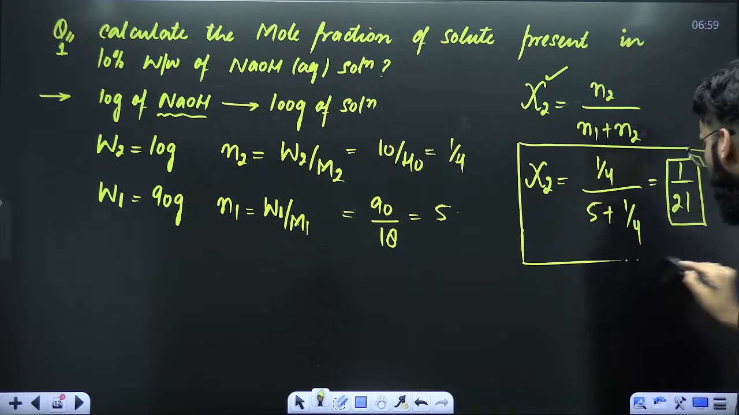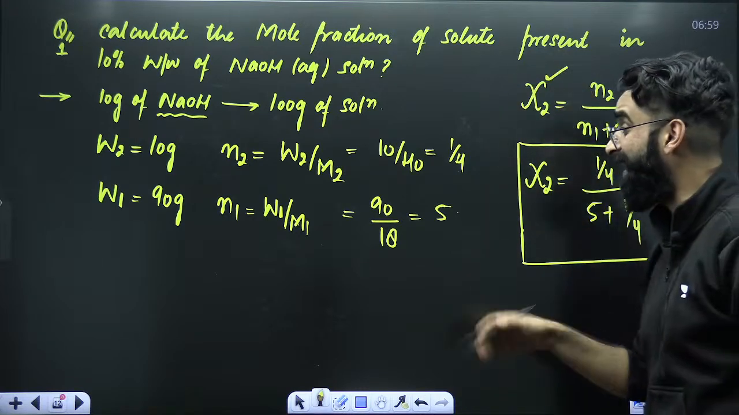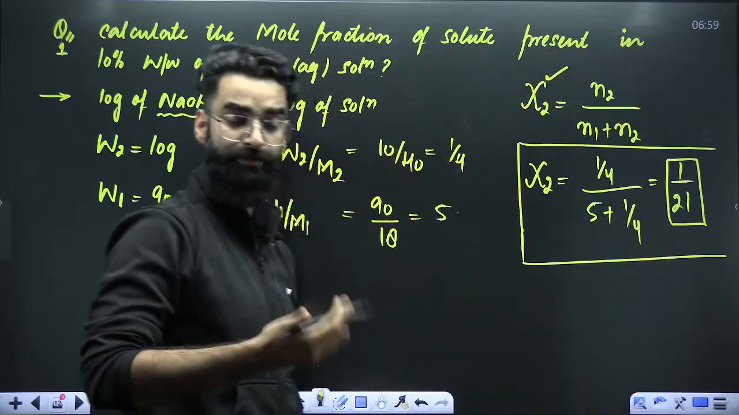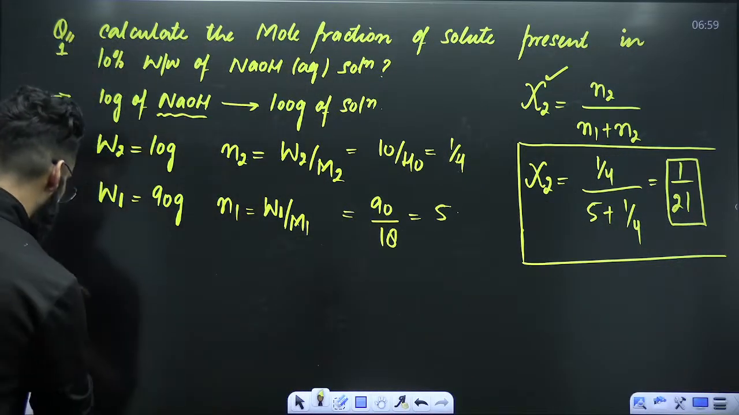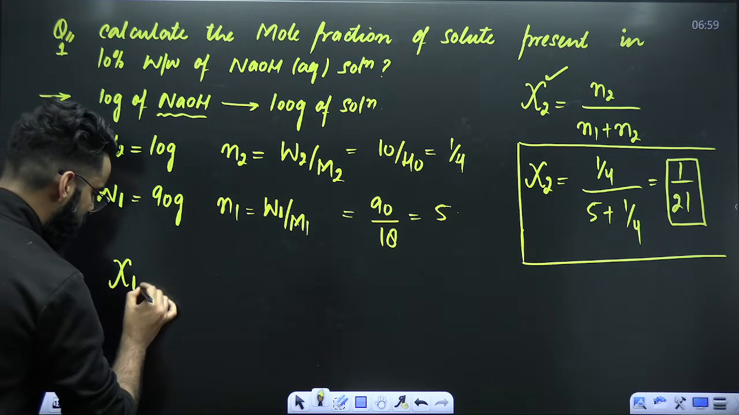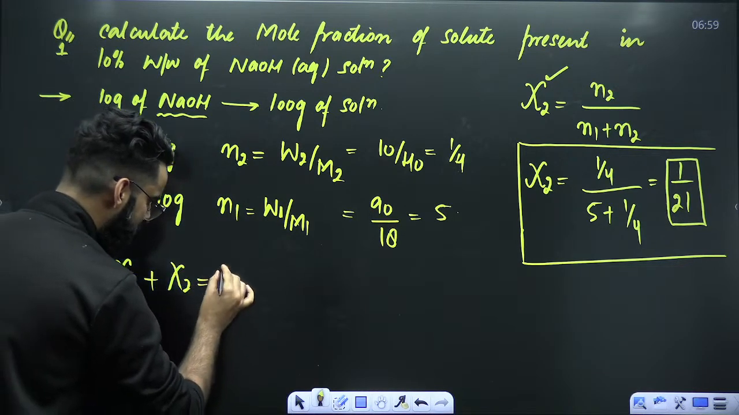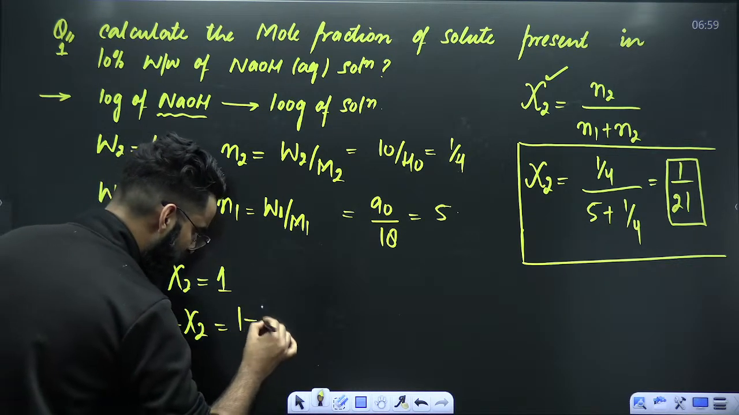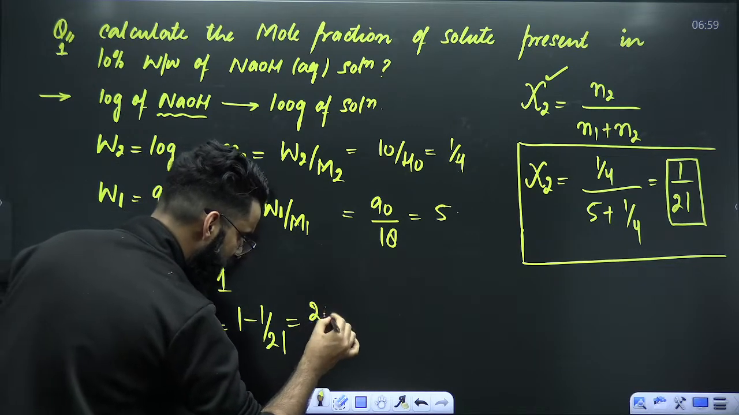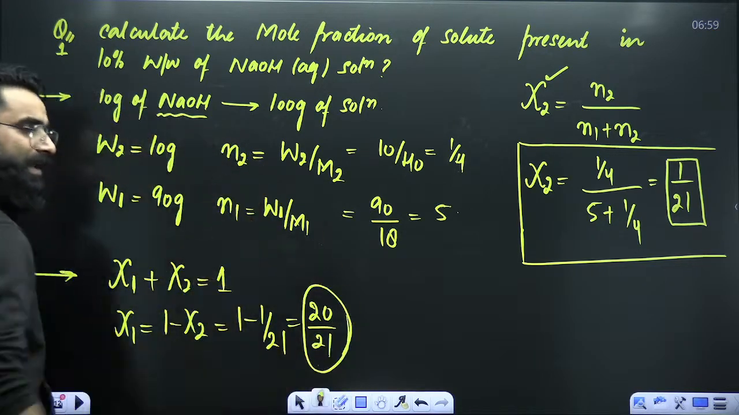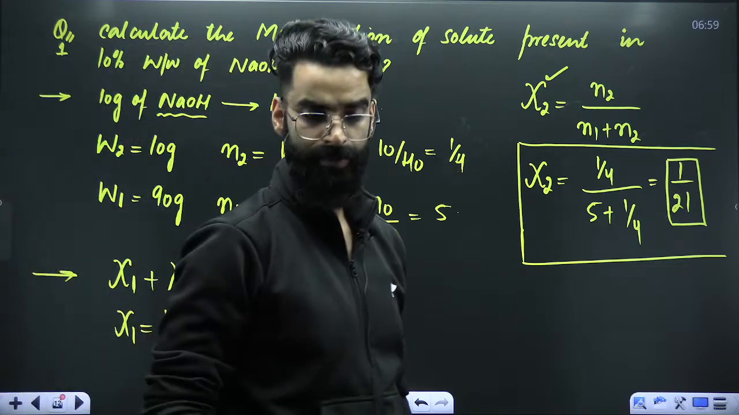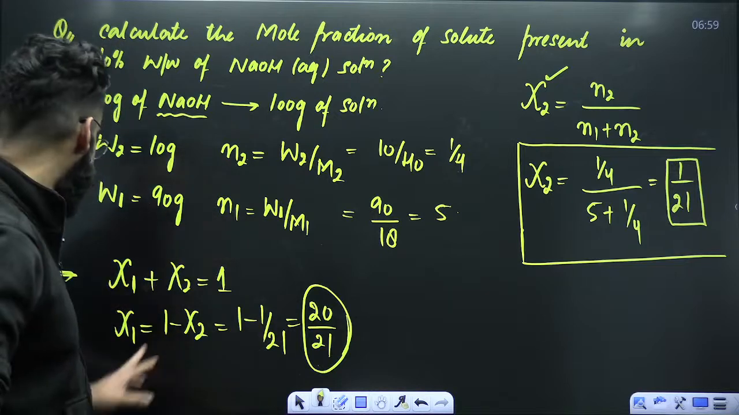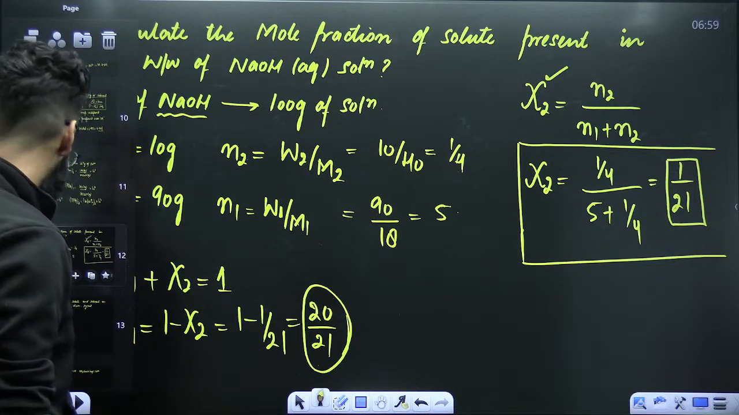My dear students, for example, in the same question, if they would have asked to calculate the mole fraction of solvent as well, how would you have solved it? You know, for a binary solution, chi1 plus chi2 has to be 1. So I would say chi1 is equal to 1 minus chi2, which comes out to be 1 minus 1 upon 21. The value comes out to be 20 divided by 21. This is the mole fraction of solvent in the solution, right? Perfectly done. So this was the first type of question which can be asked, my dear students, right?